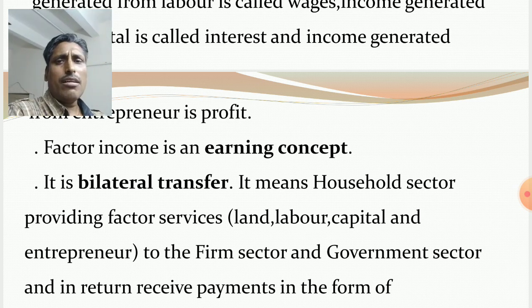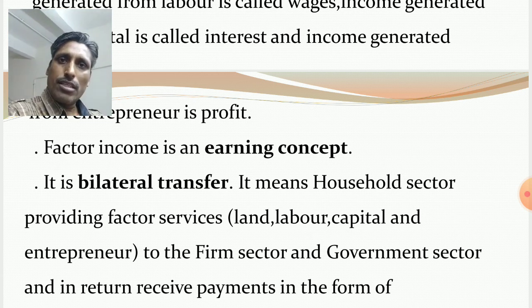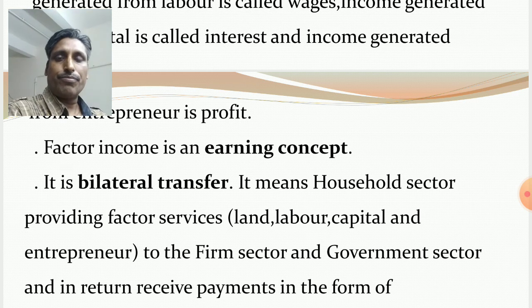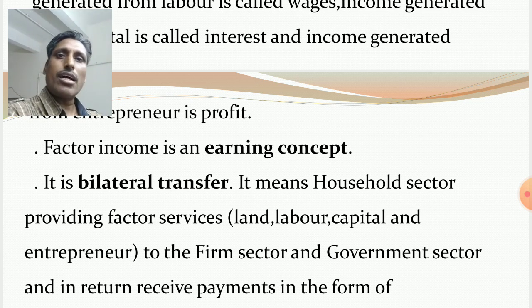Factors of production provide their productive services to the farm sector and government sector, and then in return receive income in the form of rent, wages, interest and profit. So it is an earning concept. Clear?